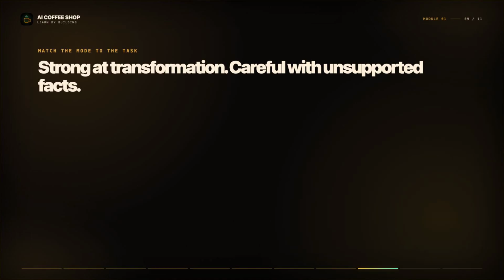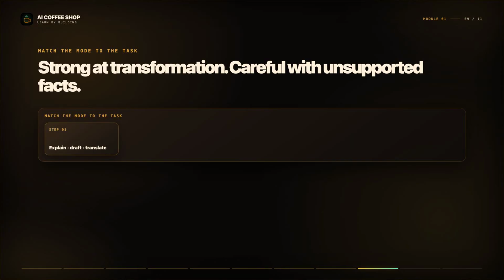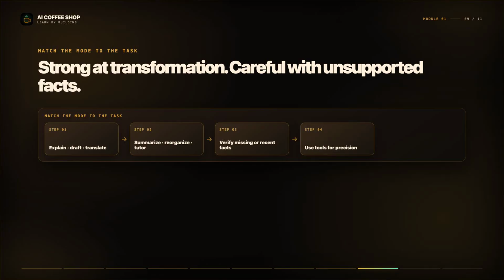Language models are strong at explaining ideas at different levels, drafting code, translating between formats, summarizing, reorganizing, and acting as a tireless tutor. They are risky when they must invent missing facts, report very recent events without search, calculate precisely without a tool, or guess about private systems they cannot see. The skill is not blind trust or blanket distrust. It is recognizing which mode you are in and verifying accordingly.